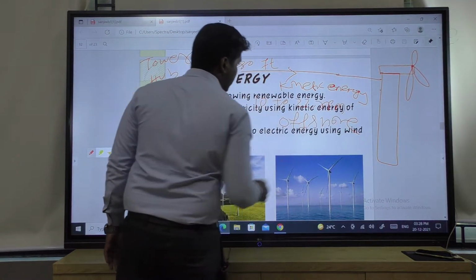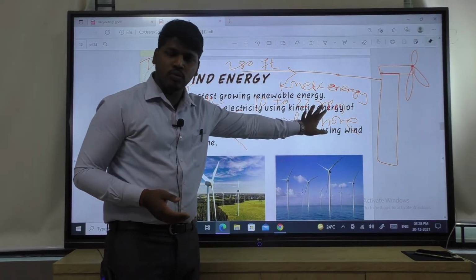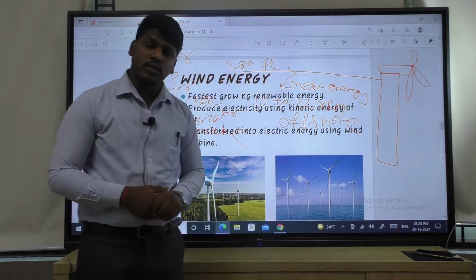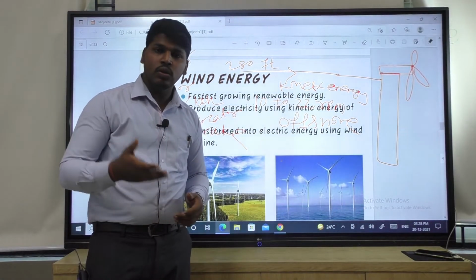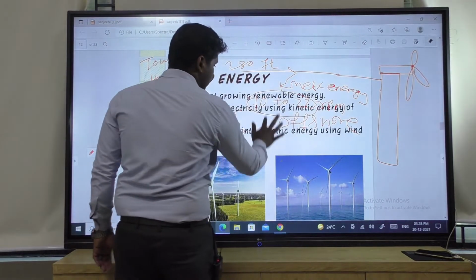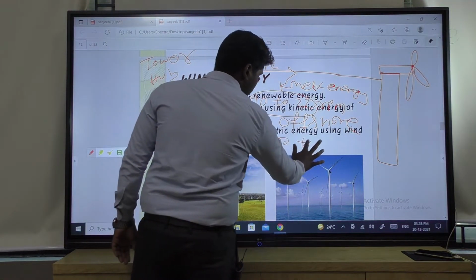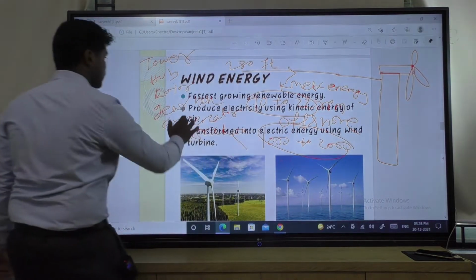But here another question will arise: if the rpm is 10 to 22, and we know that in case of a generator the rpm is about 1500 to 2000 rpm, how will it be converted to 1000 to 2000 rpm? It will be converted to this much rpm with the help of the gearbox.